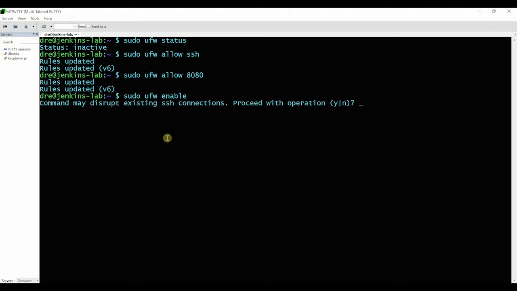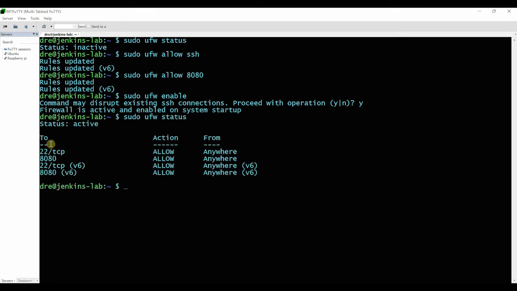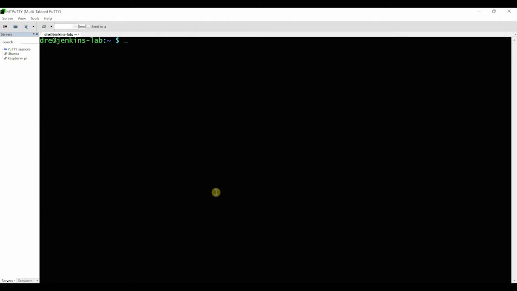If you do enable, it warns about disrupting SSH connections, proceed. Yes. Because I've SSH'd into it. Okay, still good. And then status. So now it's active. So SSH is still good. Port 8080 is still good. So we are all good there. We have a firewall. We've got some security there.